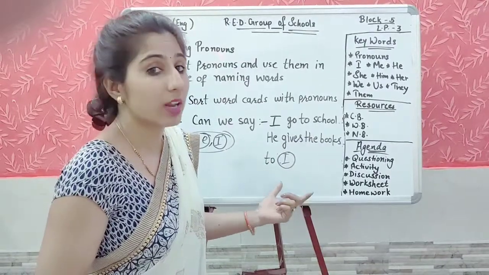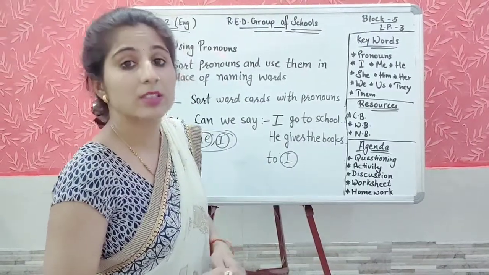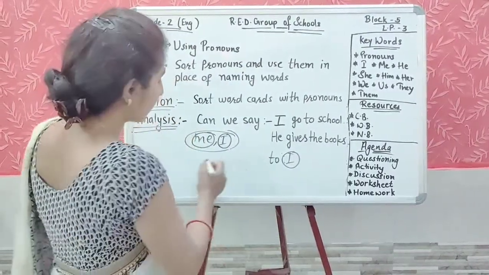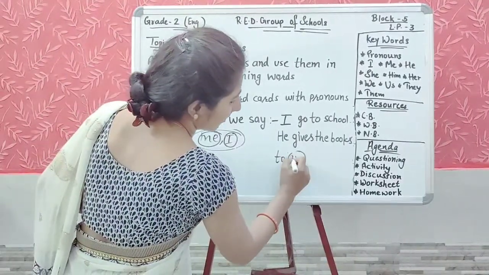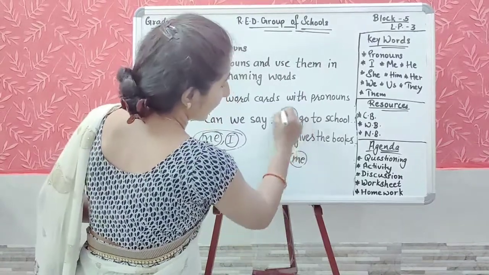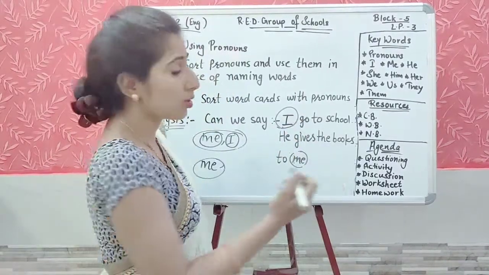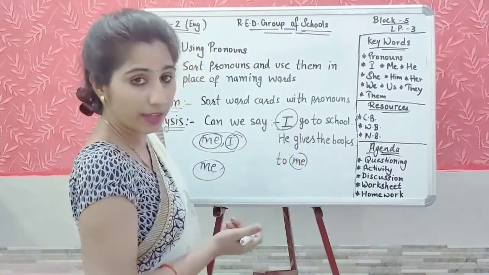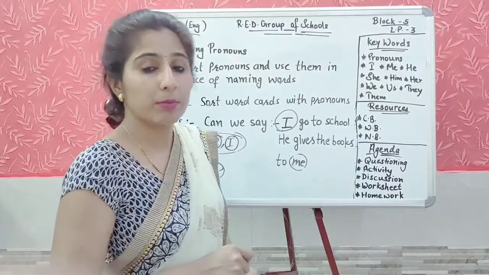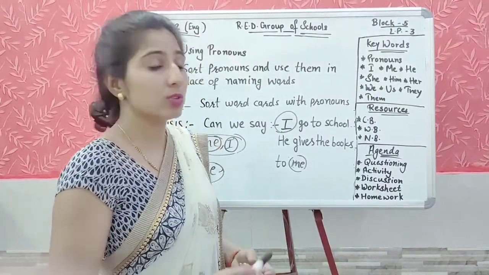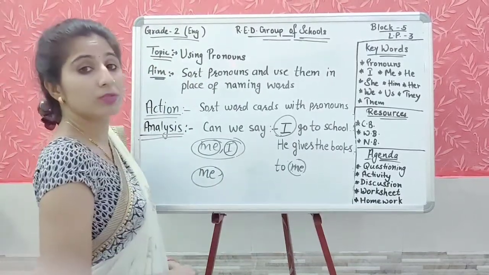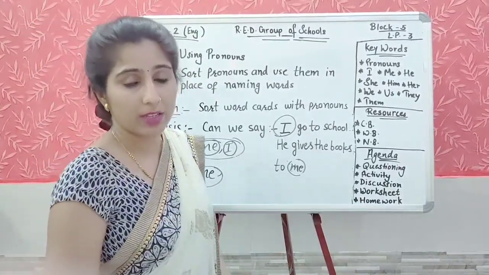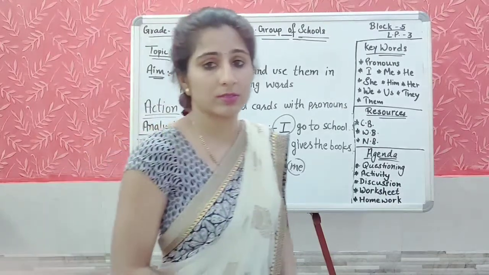Who will be the receiver? I is not the receiver. For receivers, which words do we use? We use these words. We will use here me, and here it is the doer of the action, so what should we use here? I. And before this, me was written, that was wrong, so for the doer we should use I, and as the receiver we should write me here, then only these are correct.